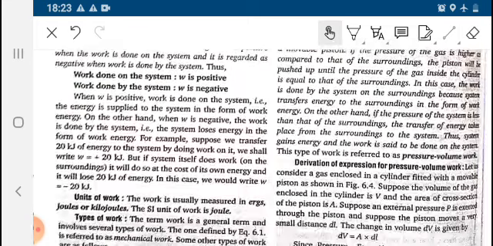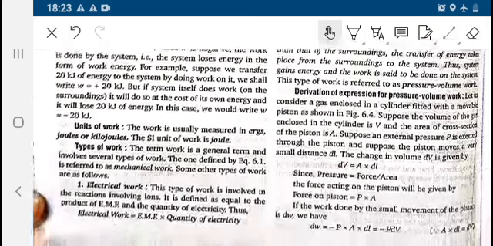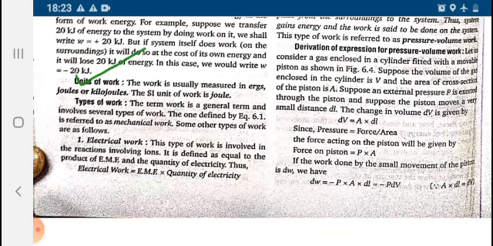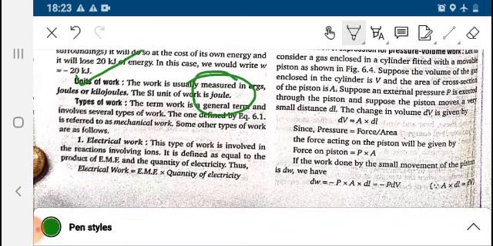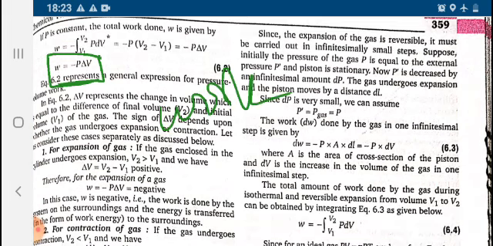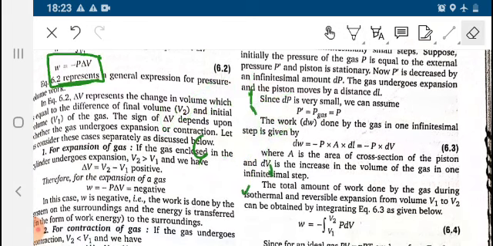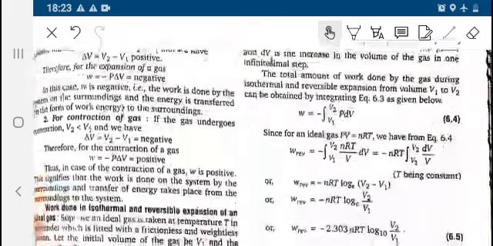So next is the work done. What will be the sign convention for work? W is positive if work is done on the system, and W is negative if work is done by the system. Unit of work, we all know, kilojoule and joule. Energy is also the same. Now see, W is equal to minus P delta V. You have to learn it as the work done for expansion of gas. Derivation you need not do, it is not in the syllabus. Work done during expansion of gas is given by minus P delta V.